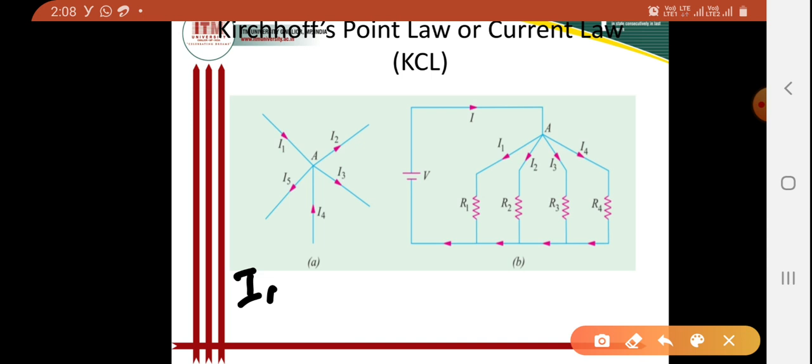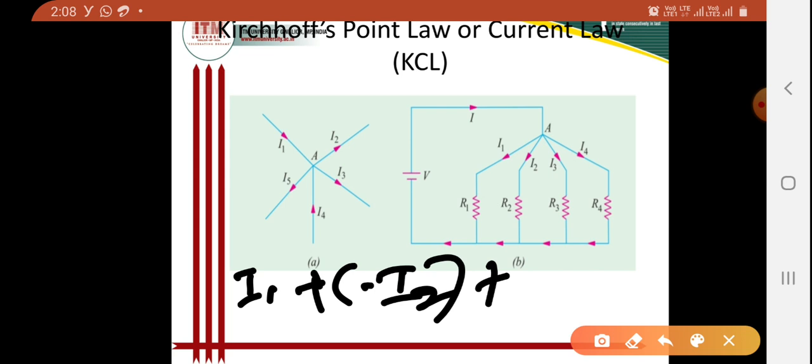I1 is incoming, so it is positive. I2 is outgoing current, so it is negative. I3 is also outgoing current, so it is also negative, minus I3.